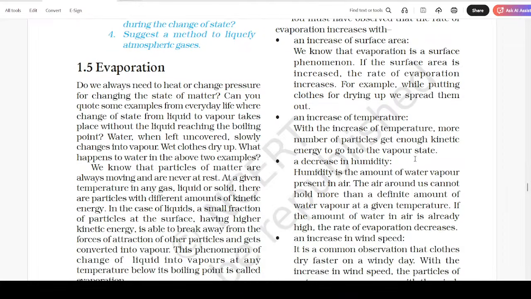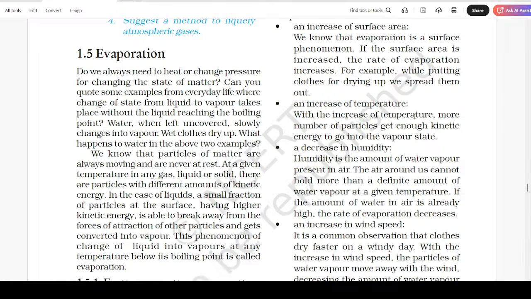An increase of temperature: with the increase of temperature, more number of particles get enough kinetic energy to go into the vapor state. A decrease in humidity: humidity is the amount of water vapor present in air. The air around us cannot hold more than a definite amount of water vapor at a given temperature. If the amount of water in the air is already high, the rate of evaporation decreases.